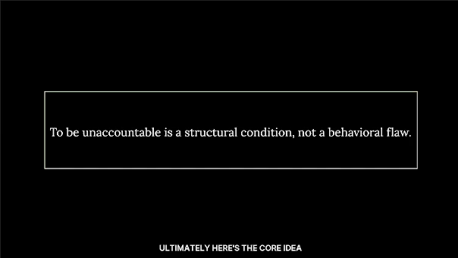Ultimately, here's the core idea. To be accountable is to accept that your actions carry an inescapable receipt. You must stand answerable to an authority or a standard for the consequences you create. And to be unaccountable, that's existing in a vacuum of consequence. Your actions require no explanation to others. Your choices are shielded from external judgment or penalty. That's accountability. Clear, powerful, academic C2 English.